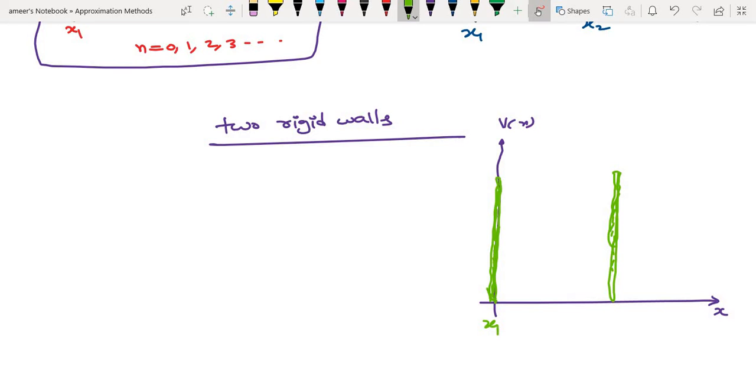So x1 here, x2 here. These are the rigid walls. Now the particle is supposed to move here only. The particle is moving in this region. So let's say the energy we can take is E. This is region 1, the particle will not be present here. This is region 2, the particle is confined to here, and this is region 3.